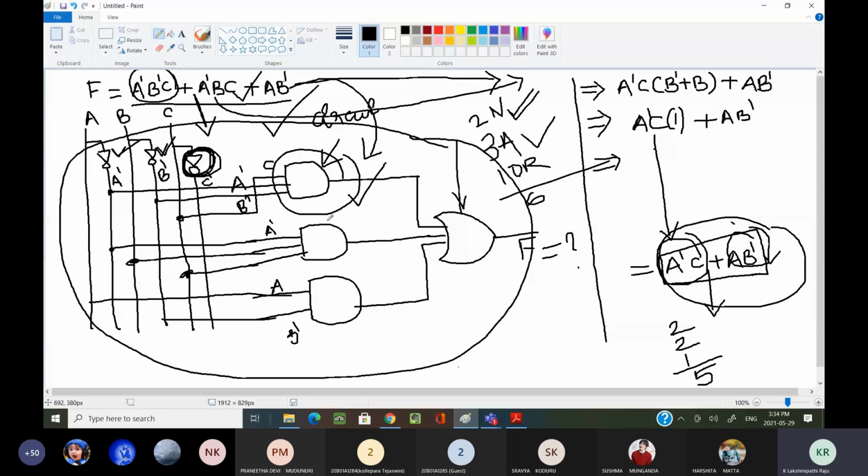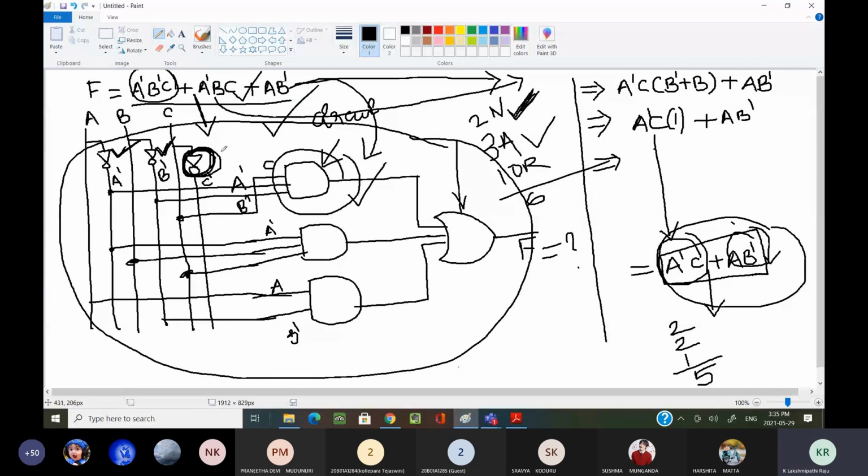In this circuit diagram, how many gates have I used? I have used 2 NOT gates.